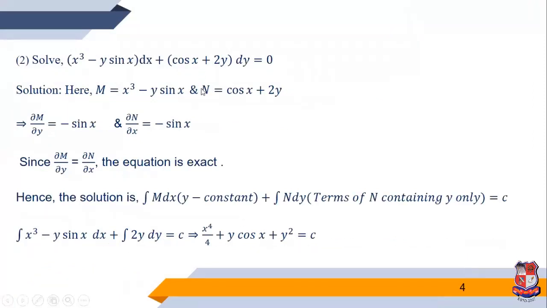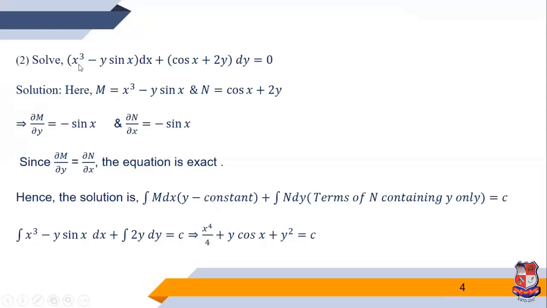Now the next example: solve (x cube minus y sin x) dx plus (cos x plus 2y) dy is equal to 0. Again, the same procedure we discussed in the previous example. First we compare this equation with the standard form M dx plus N dy is equal to 0.